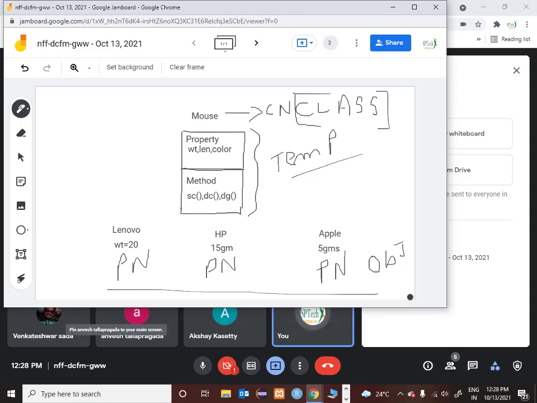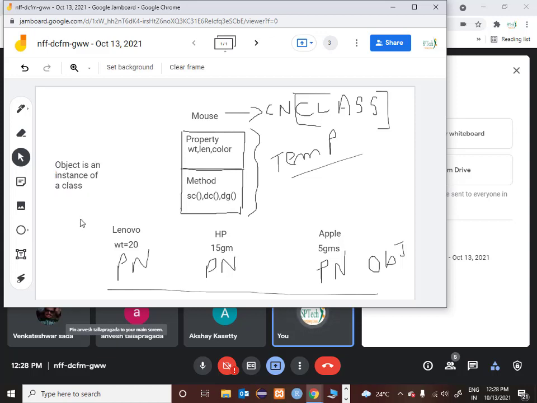When you look at a template, you get a fair idea of how an object is going to look. And what is an object? An object is an instance of a class. Always remember this definition.